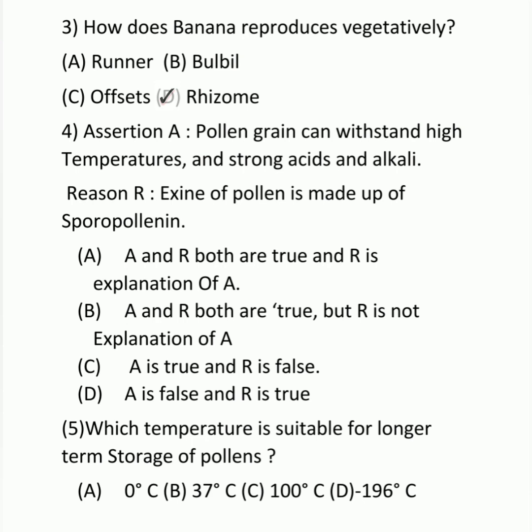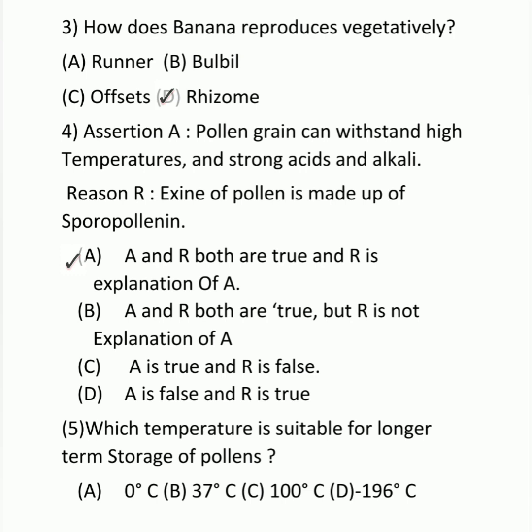Question number 4. It is an assertion and reason type question. A. Pollen grain can withstand high temperature and strong acids and alkali. Reason, exine of pollen is made up of sporopollenin. So here A and R both are true and R is the correct explanation of A. Sporopollenin is a chemical that can resist environmental stress.